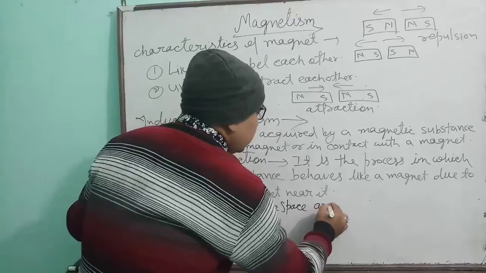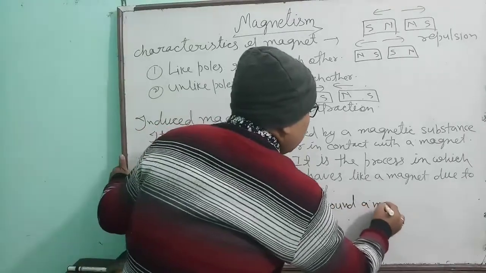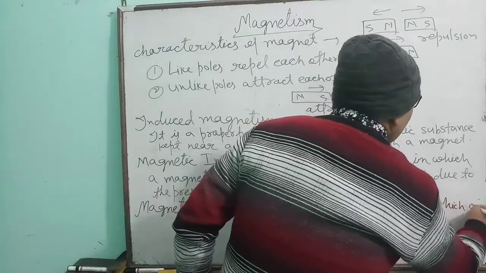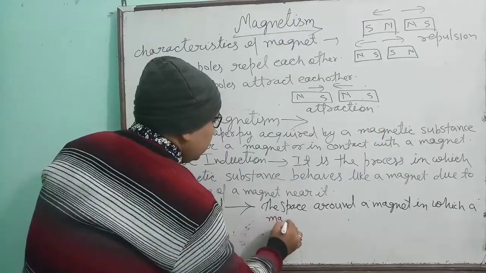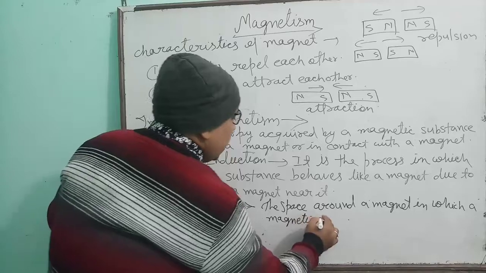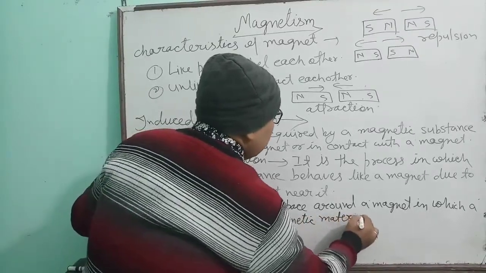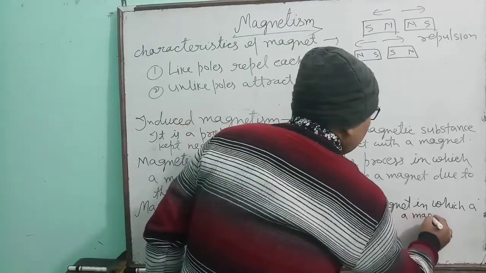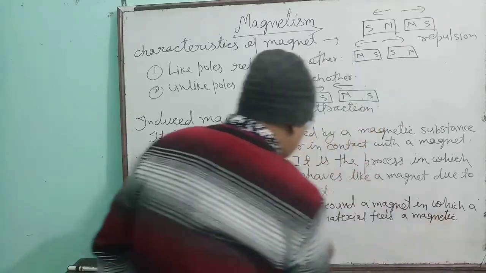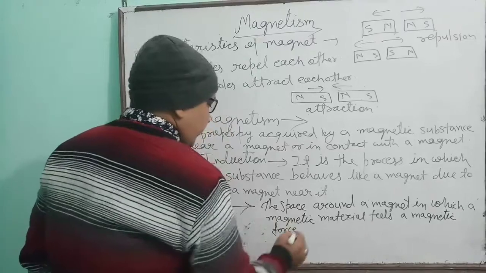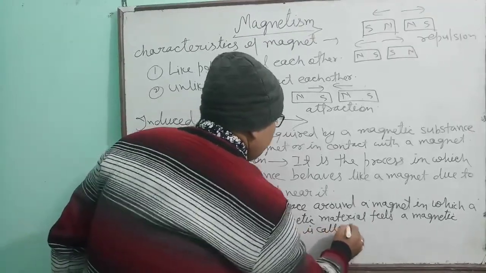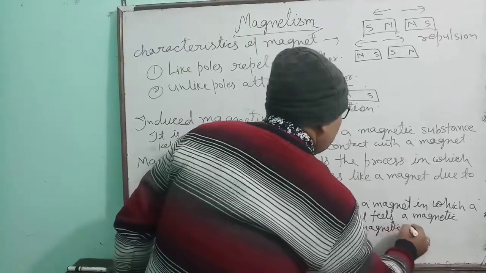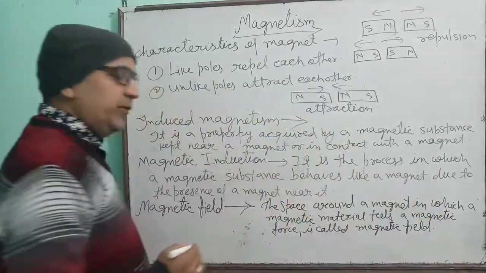The space around a magnet in which a magnetic material feels a magnetic force is called magnetic field. Is this clear?